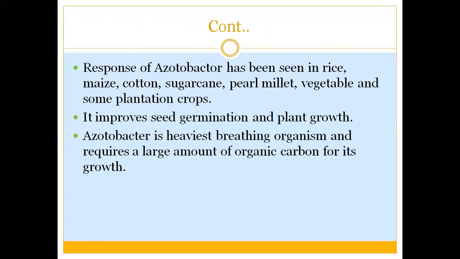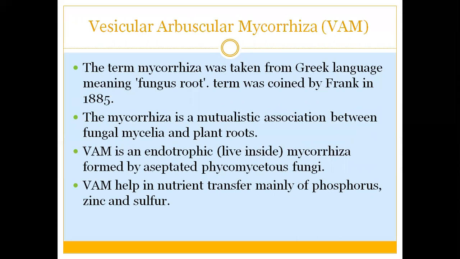The response of Azotobacter has been verified in crops such as rice, maize, cotton, sugarcane, pearl millet, and vegetables, as well as some plantation crops. Azotobacter has also been reported to improve seed germination and plant growth, and it is the heaviest breathing organism, requiring a large amount of organic carbon for its growth.